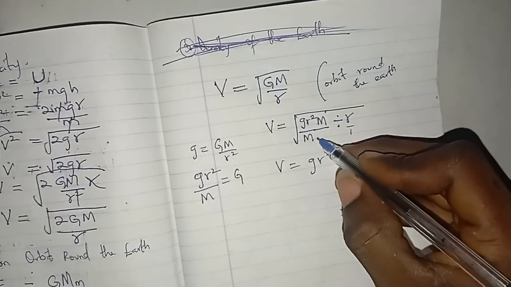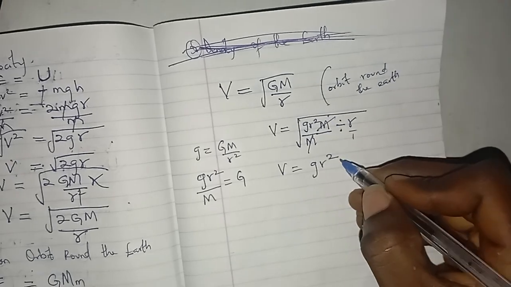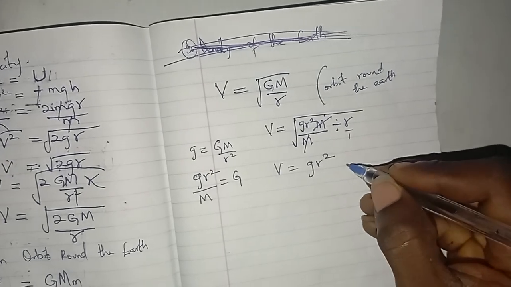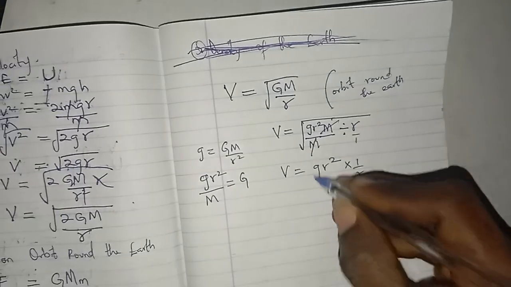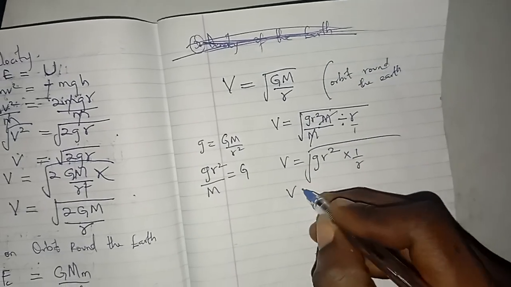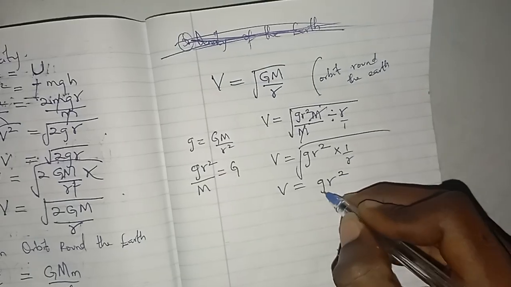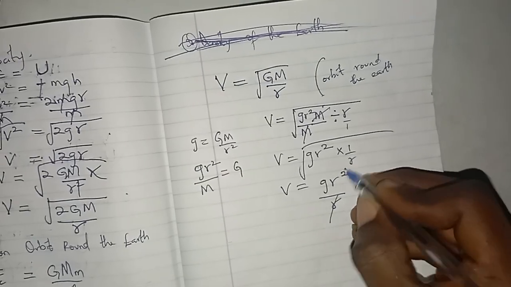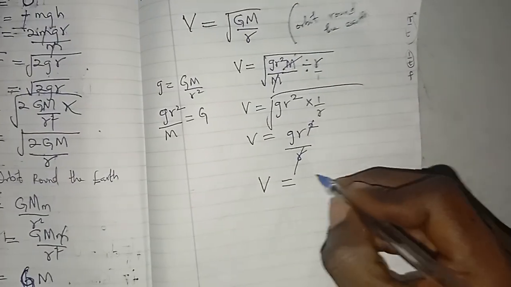which is the same thing as saying V is equals to gR square. Okay. This M can cancel this M. gR square times 1 over R. So remember it's still under the root. So V is equals to gR square over R. This can cancel this. So V is equals to gR.